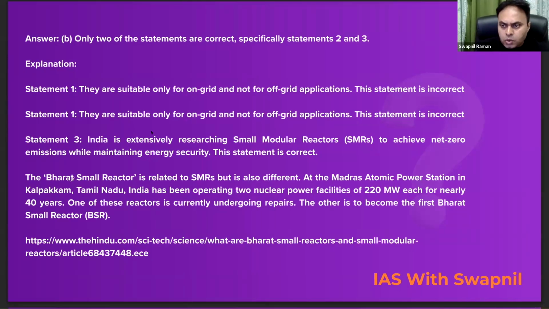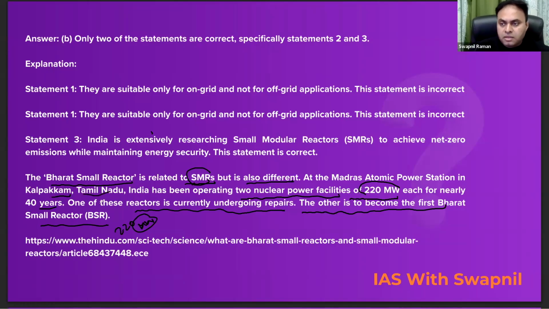Explanation में this is very important दोस्तों. This is Bharat small reactor. It is related to the small modular reactors, but it is also different. Like Madras Atomic Power Station in Kalpakkam, Tamil Nadu, India has been operating 2 nuclear reactors facilities, each 220 megawatt, each for nearly 40 years. So one of these reactors is currently undergoing repairs and the other is to become the first Bharat small reactor with the capacity of 220 megawatt, right? So do remember the location of Kalpakkam. Kalpakkam is situated in Tamil Nadu, right? This question may come up in your examination.